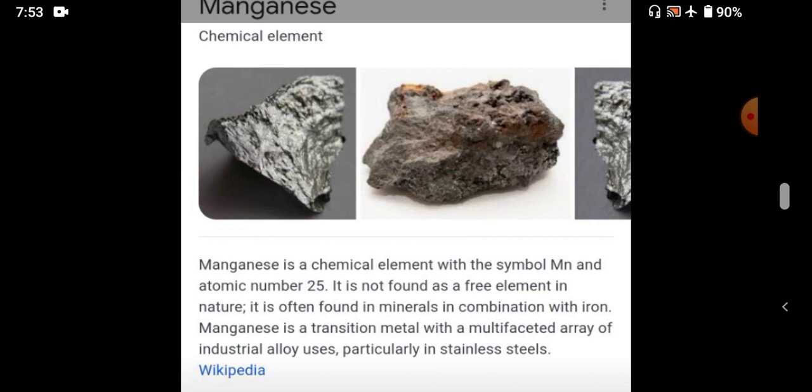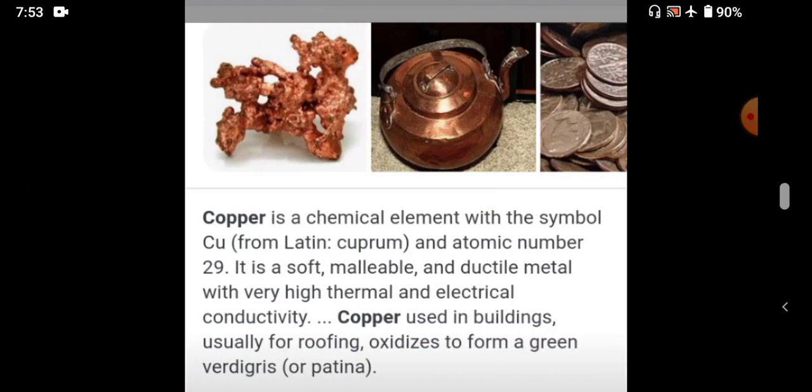India is in fifth place in producing manganese. In which state is the largest deposit of manganese? Very good. Which state, students? The largest deposits of manganese are in Odisha. Then the headquarters of the manganese ore mining company in India is situated in which place, students? Nagpur. Okay, Nagpur.